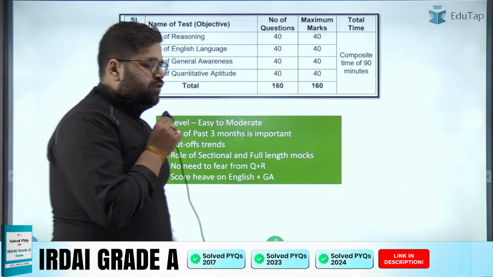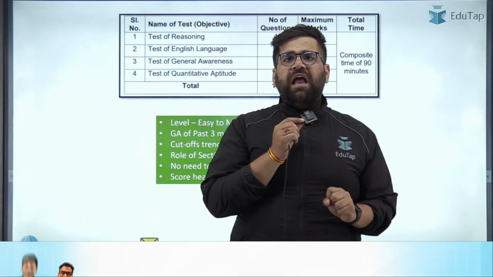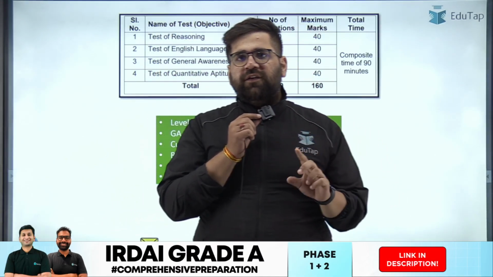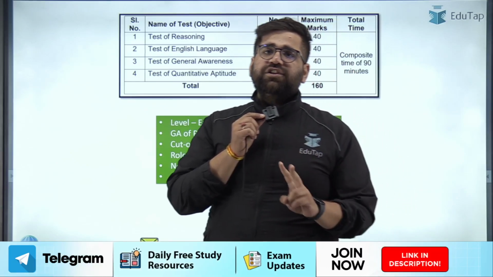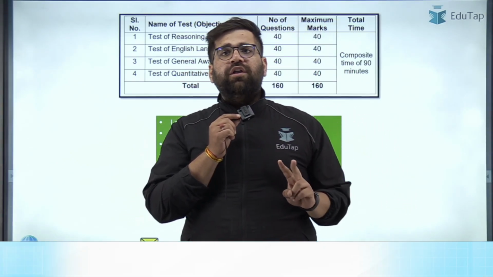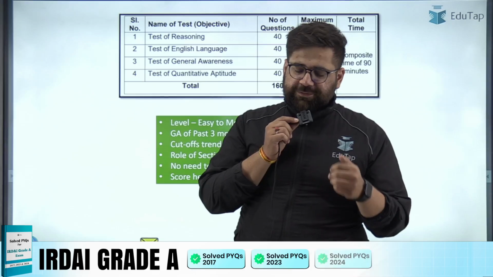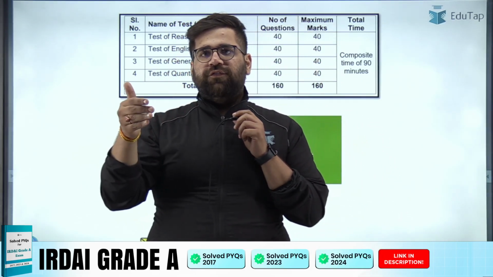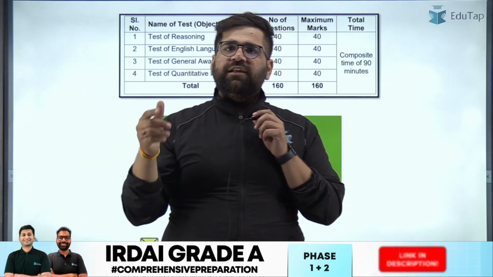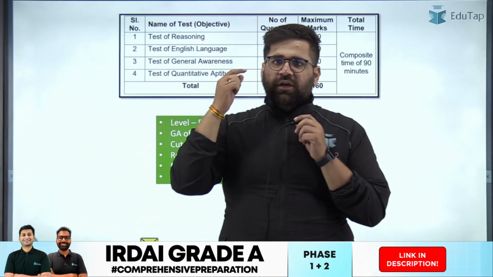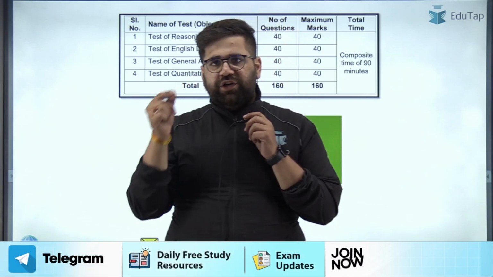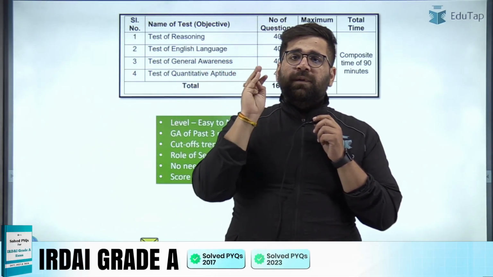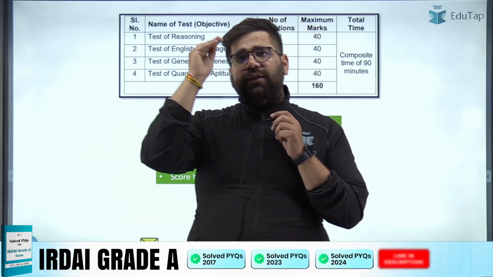Last but not the least, score as heavily as you can on GA and English. Past year toppers specifically say that to clear phase 1 of IDI, GA and English are must-do components. You cannot rely on any other component, because if you try to increase your score in quants, it will take a lot of time, but if you try to increase your score in GA, it will take less time. So use your time in the exam very judiciously and score as much as you can on GA plus English, because these will help you clear the overall cutoff.